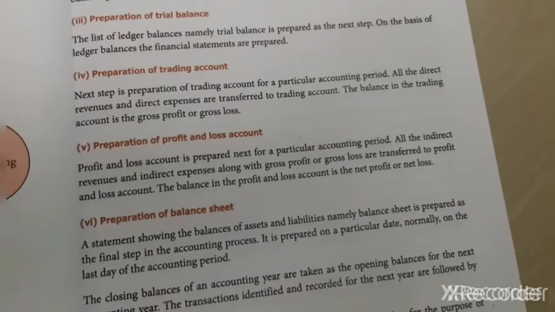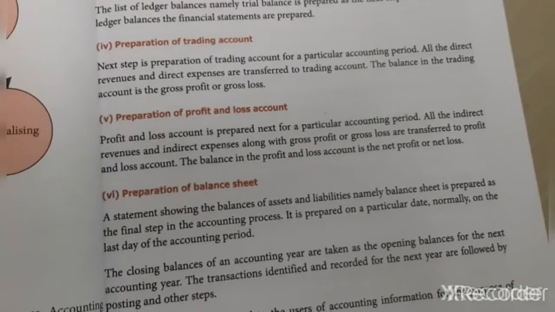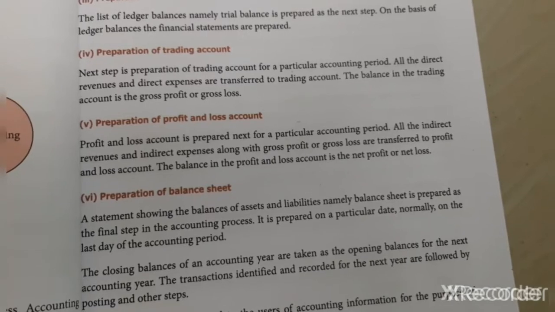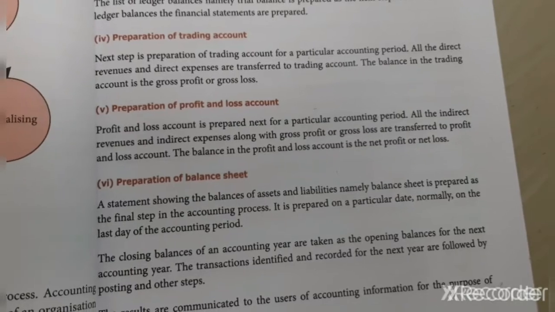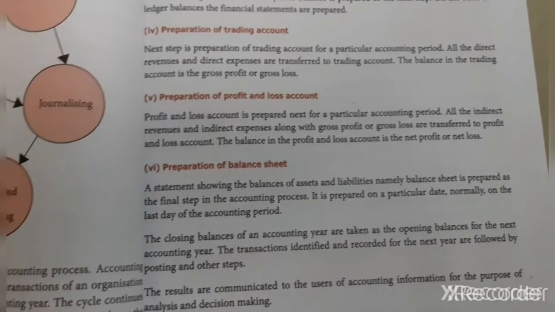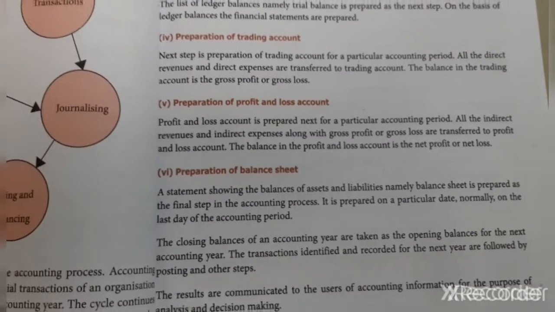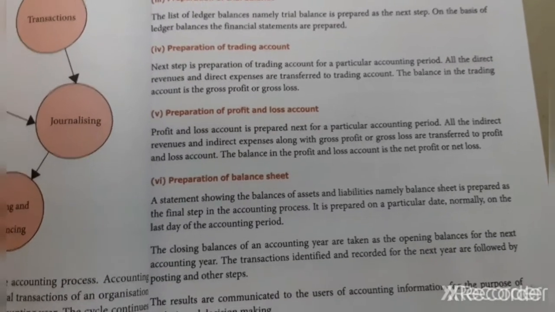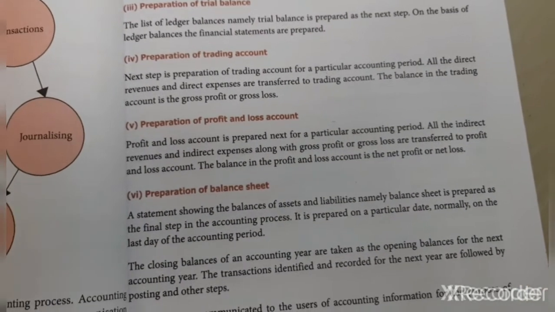So next we move on to the trading account. After preparing the trading account, we'll prepare profit and loss, and after preparing the profit and loss, we'll prepare the balance sheet. So the first term is trading account. The trading account happens in the place where the business is being carried out. What will happen? The direct expenses, which means the expenses related directly to the business. Those are called direct expenses, and direct revenues or direct incomes.